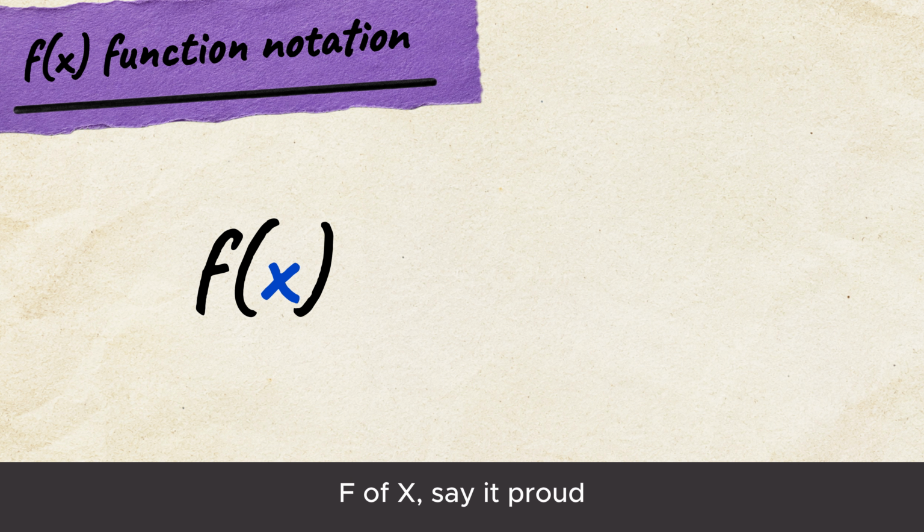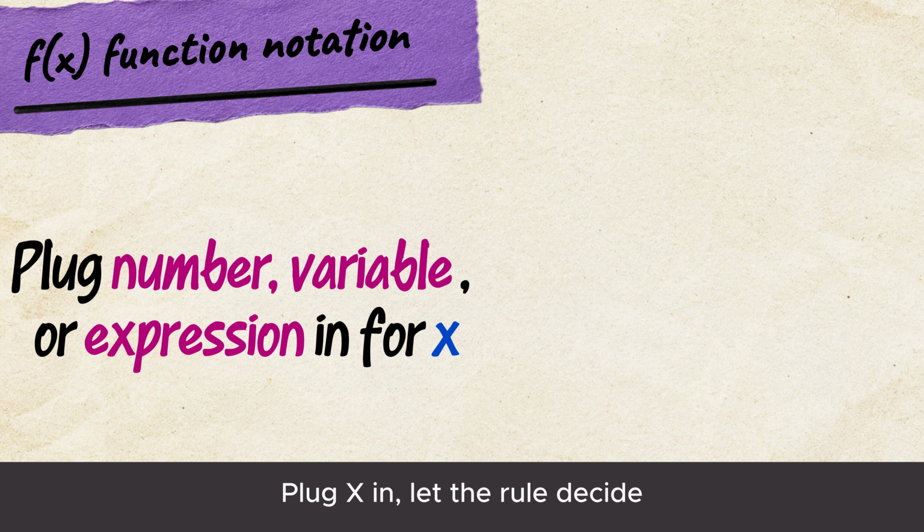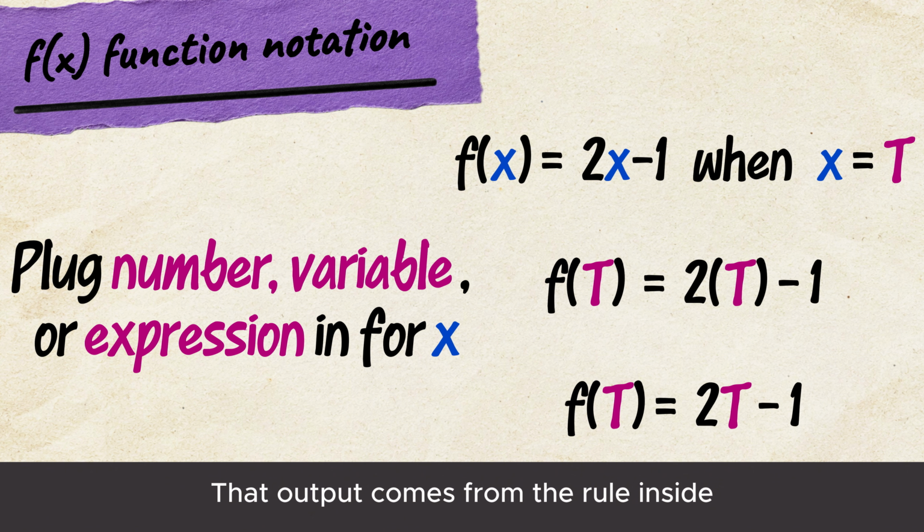F of x, say it proud, that's the y value when x is allowed. F of x is not f times x, it's the output the rule selects. Plug x in, let the rule decide. That output comes from the rule inside.